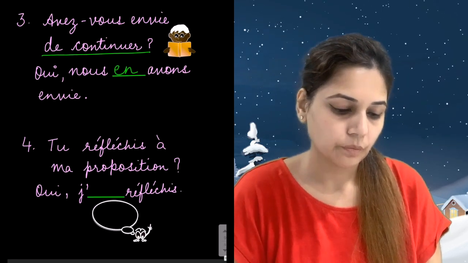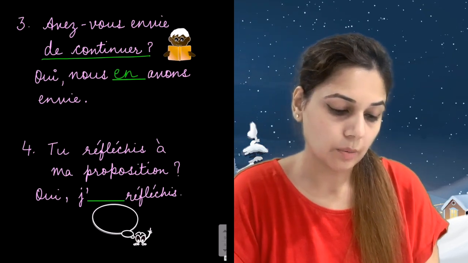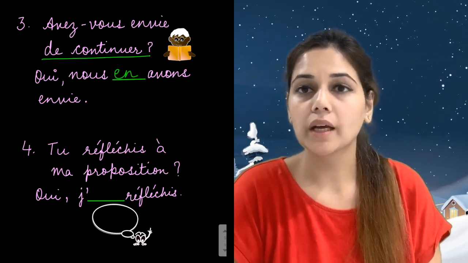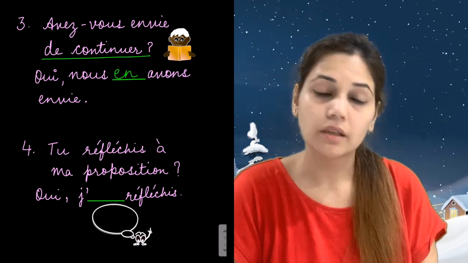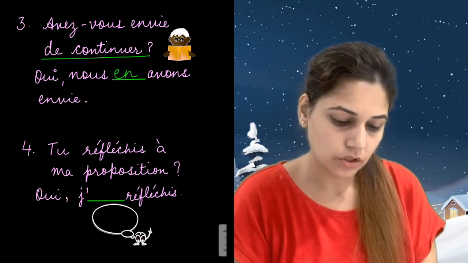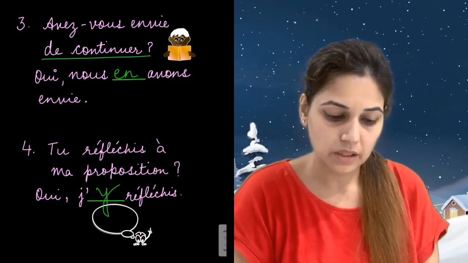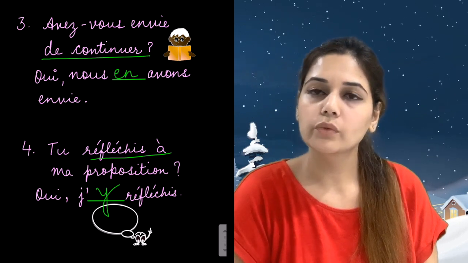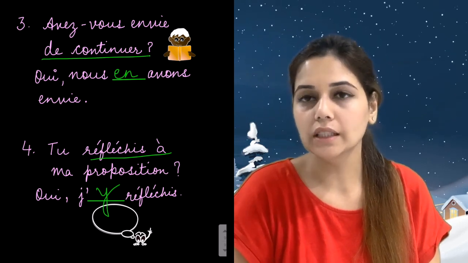Moving on. Tu réfléchis à ma proposition? Are you thinking about my proposition? And you want to say that yes, I'm thinking about it. Oui, j'y réfléchis. Why? Because réfléchir à. So we'll be replacing it with Y.